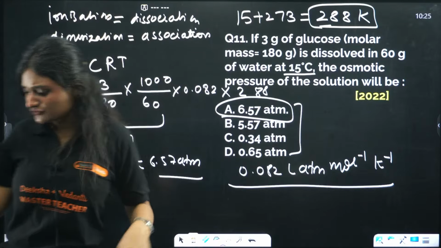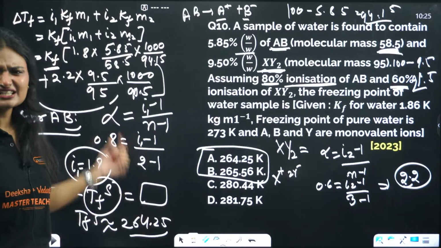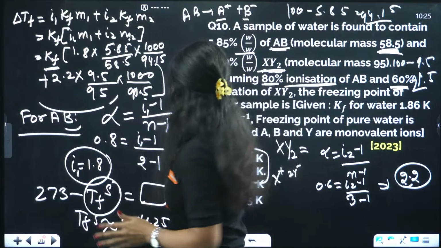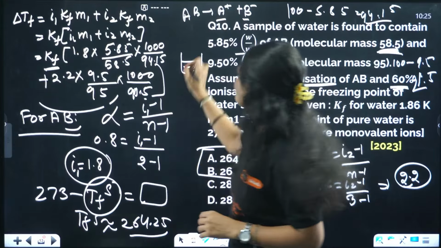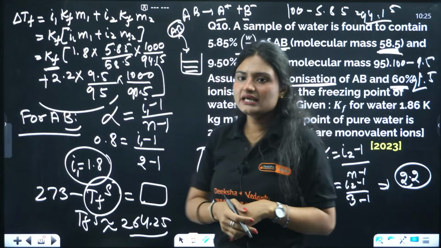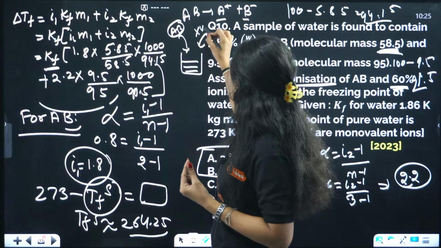Okay, one of you was asking about the last question, the 10th question. Yeah, it's a little tricky, right? But don't worry. Let's say we have this water solution here. In this water solution, we added a compound AB, and we also added a compound XY2.